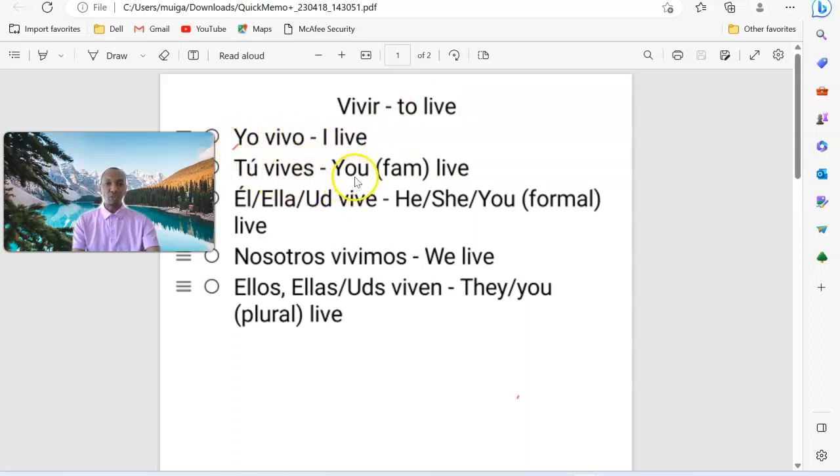Tú vives means you live, you familiar. Él means he lives. Ella means she lives. Usted means you live. Nosotros means we live. And ellos, ellas means they live.